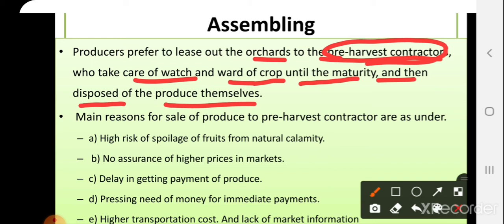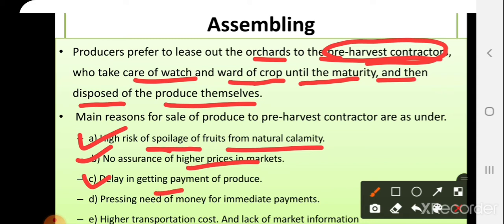These are some reasons why they prefer the pre-harvest contractor: high risk of spoilage from natural calamities, and no assurance of a higher price in the market. That's why they are selling to the pre-harvest contractor.